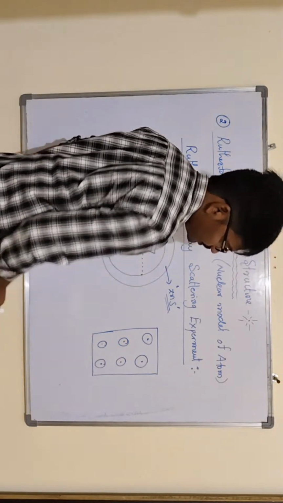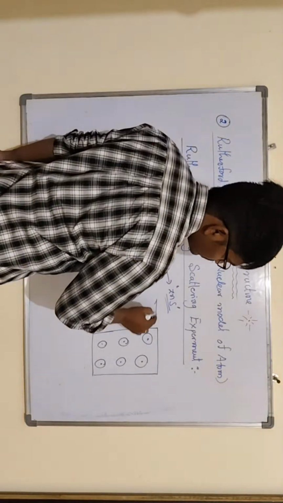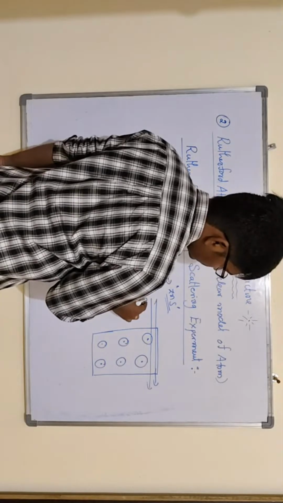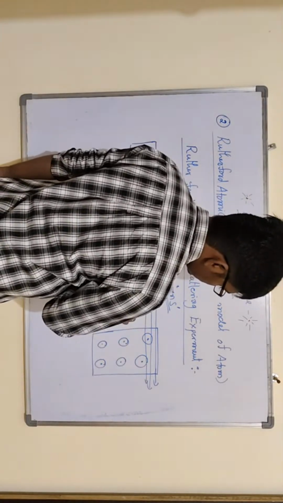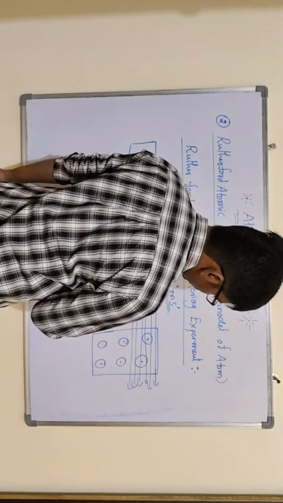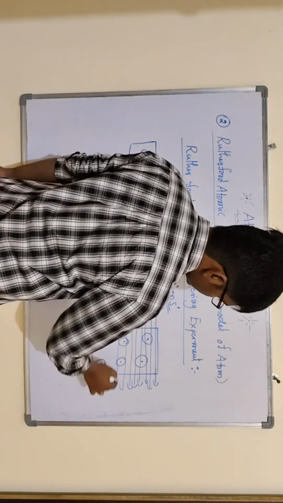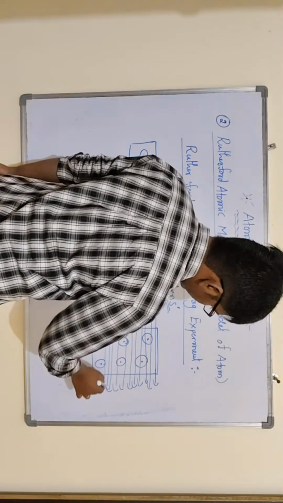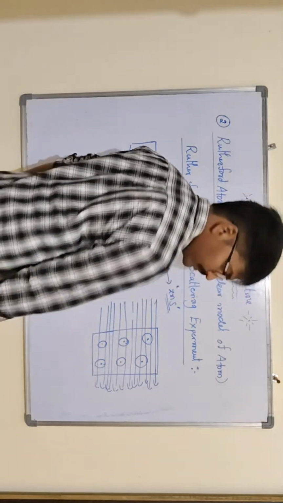Once alpha particles are passed through it, almost all the alpha particles pass through the gold foil without any deflections.